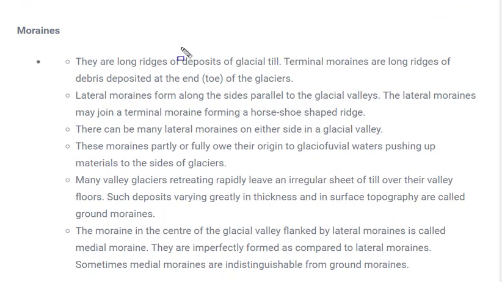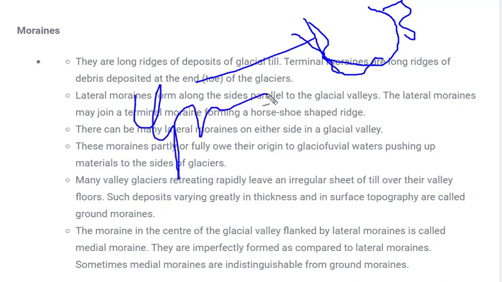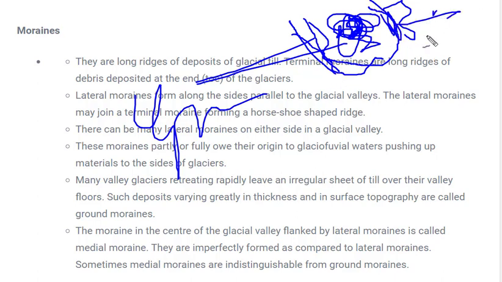These moraines could be ground, lateral, and terminal. How? Let's take an example. Let us consider this is a glacier moving. When it erodes from the base and carries sediments or moraines with it, they are called ground moraines. Whereas when it starts eroding from the laterals, meaning from the sides, and carries moraines with it, they are called lateral moraines.